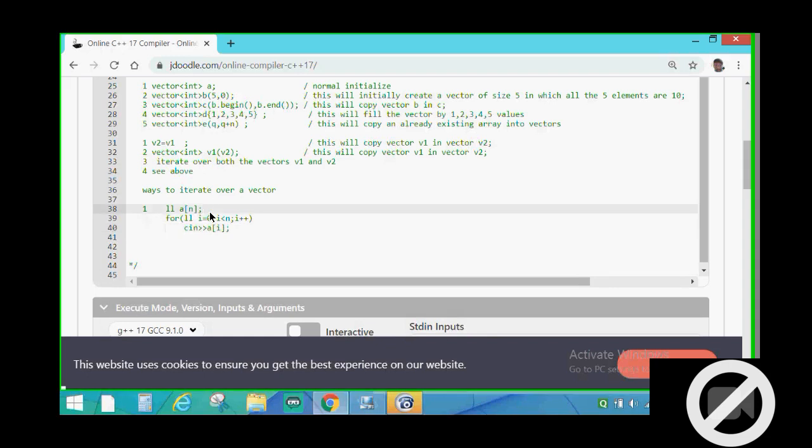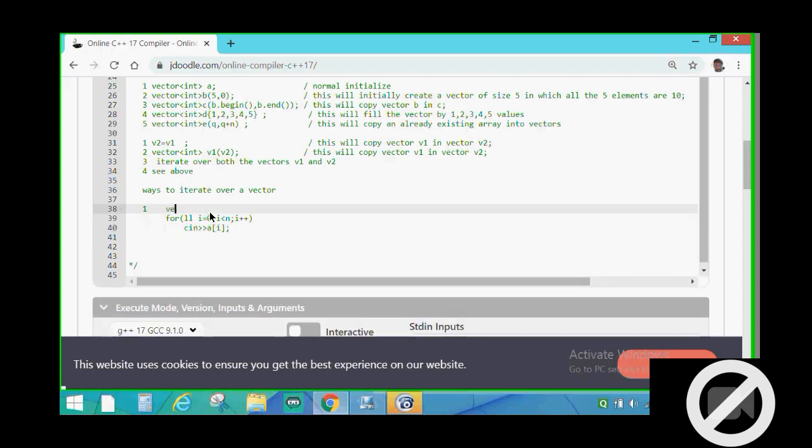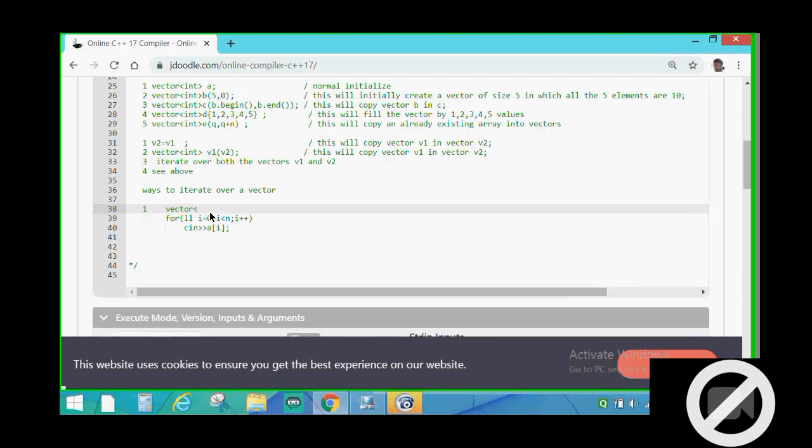Basically I mean to say that if I have written here, now you will ask me that I have to just replace a with b. Now you will have a doubt that this is a vector.